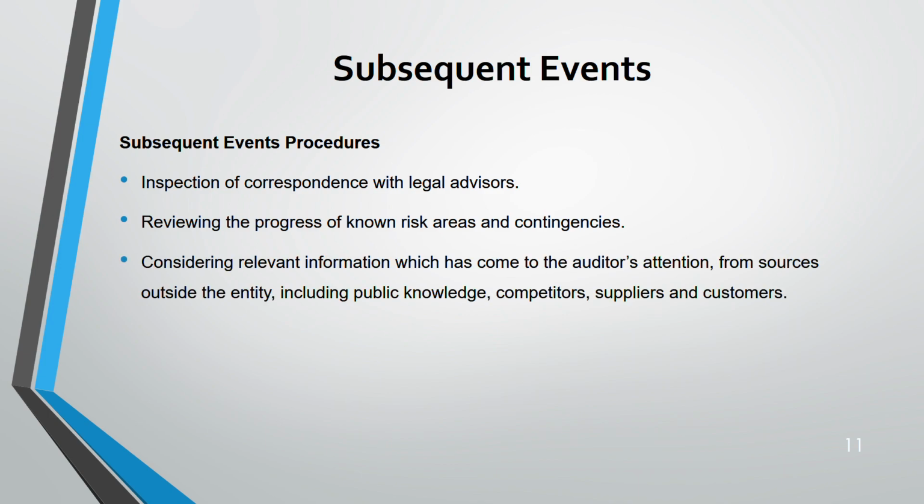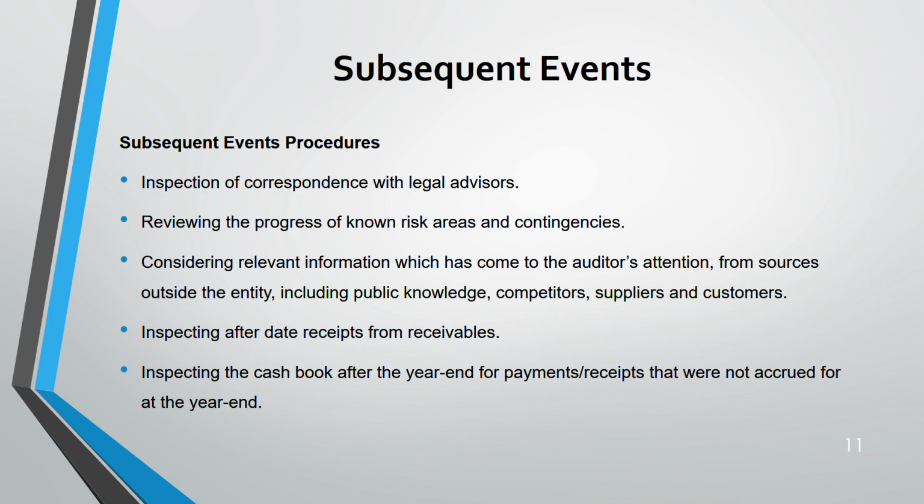Consider relevant information which has come to the auditor's attention. It could come from any outside source, from public knowledge, from the competitor, from the supplier, from the customer. All information is important here. Then inspect after date receipts for receivable. Inspect the cash book for any payment and receipt that were not acquired at the year end. And inspect the sale price of inventories after the year end.